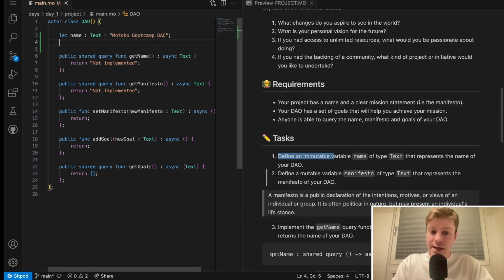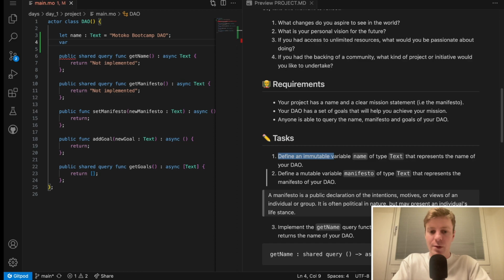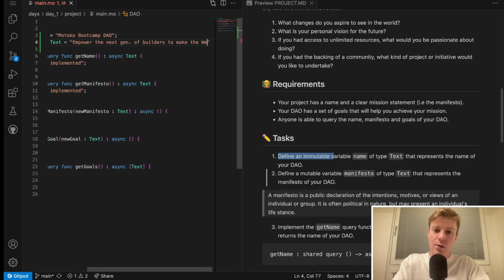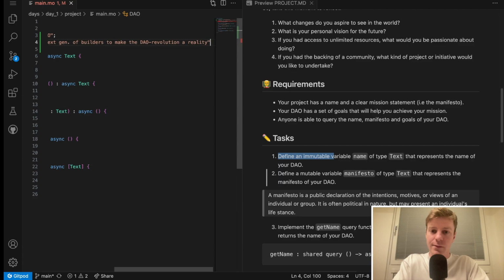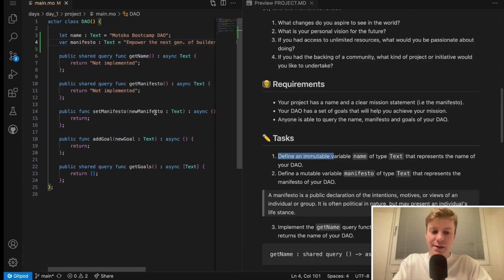Task number 2 is defining a mutable variable. So this time it will be with var, and this time it will be a manifesto. And we want to empower the next generation of builders to make the DAO revolution a reality. That's it for the manifesto.